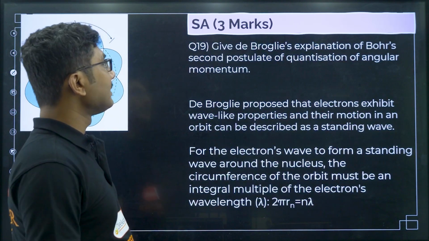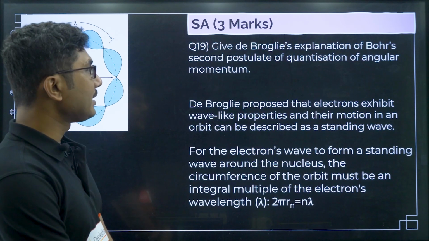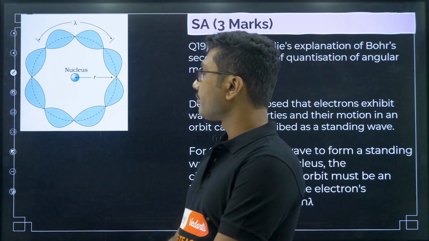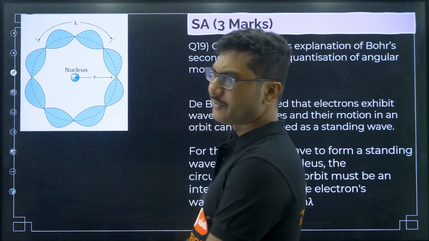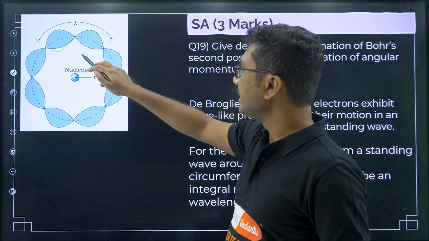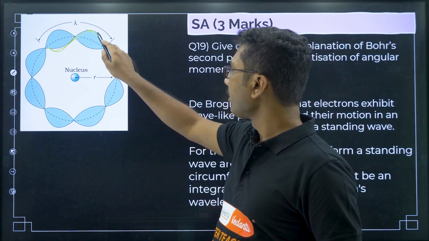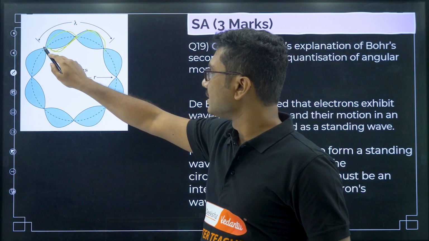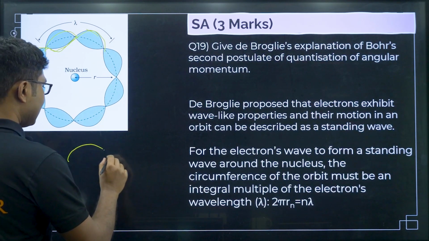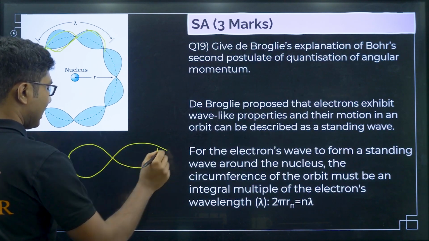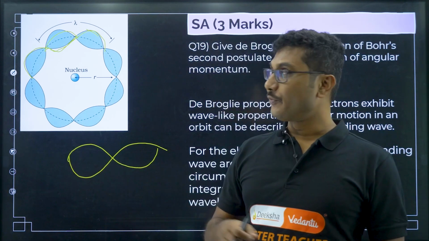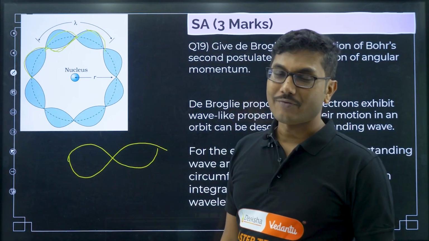Now, give de Broglie's explanation of Bohr's second postulate of quantization of angular momentum. This question is, I think, from one of your previous year question papers. So, if you can draw this diagram, very good. As you can see, one wave is from the bottom, another wave is from the top, like Batman spectacles. This is basically a standing wave. When two waves cancel each other, they form standing waves.